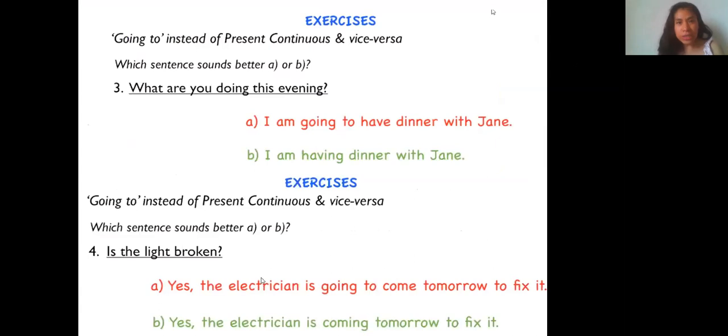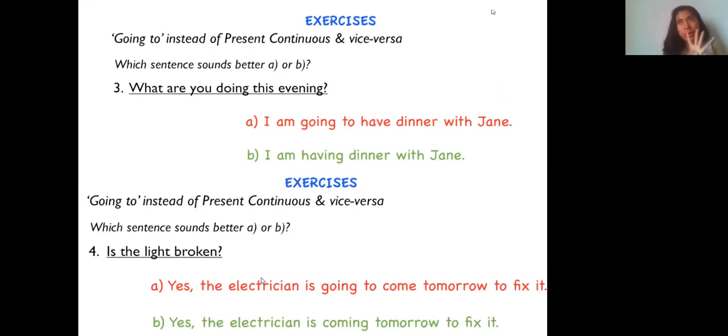I have some examples here in order to check the difference. Number 3 says, what are you doing this evening? Which sentence sounds better, the red or the green? I'm going to have dinner with Jane, or I'm having dinner with Jane. What do you think? Well, the correct answer is the green one, because I have made arrangements with Jane. So the correct one is saying, I am having dinner with Jane.